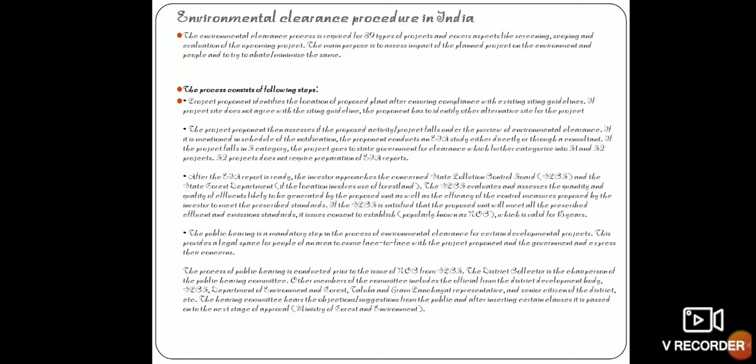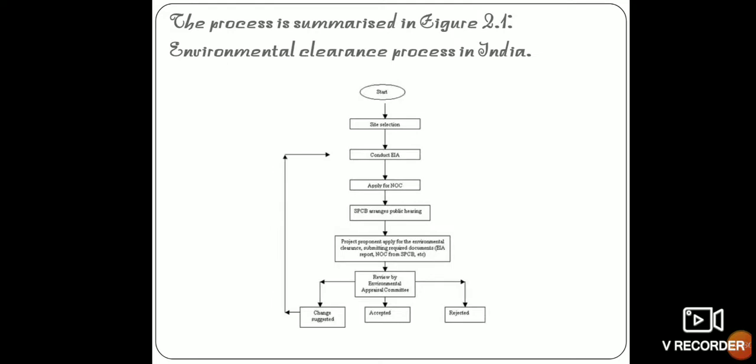And next we'll see the environmental clearance procedure in India. This environmental clearance process requires 39 types of projects, which covers screening, scoping and evaluating the environment. And the main purpose of this clearance procedure is to assess the impact of a planned project on the environment and people, and to try to minimize the same. This process starts with the project of environmental pollution clearance, by selecting the site, that is location identification.